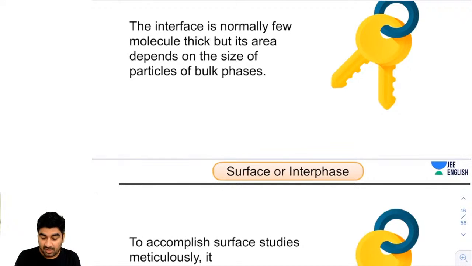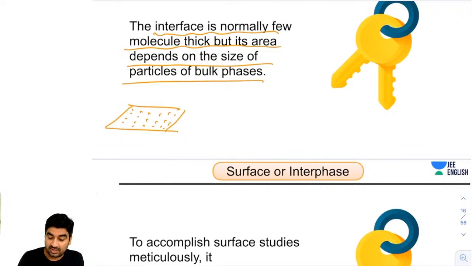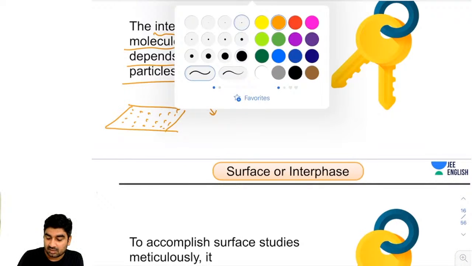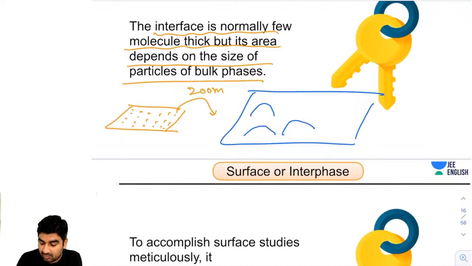What is an interface? Interface is normally a few molecules thick, but its area will depend upon the size of the particle. I'm calling it surface or interface. The top layer of molecules I will call the surface or interface. Now how will you find the area? Area will depend upon the particle. If I zoom in on a small region, I will find molecules like this. There will be spherical molecules, and this will be the surface area.